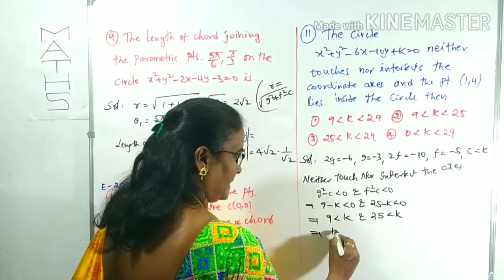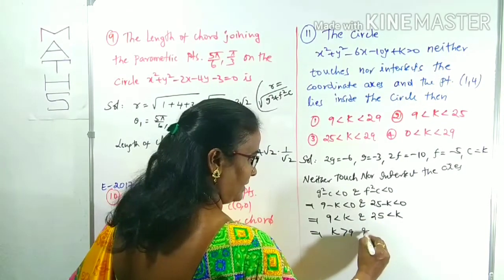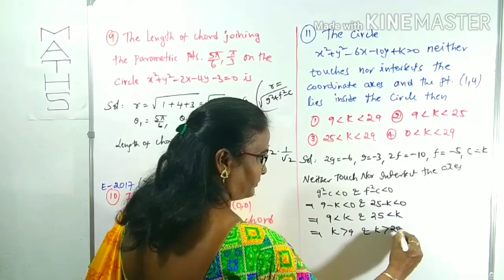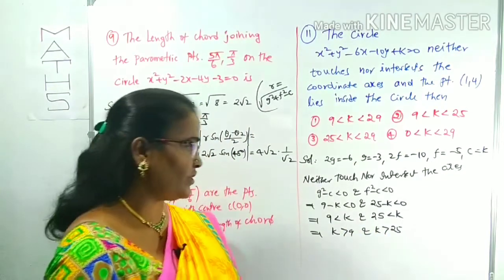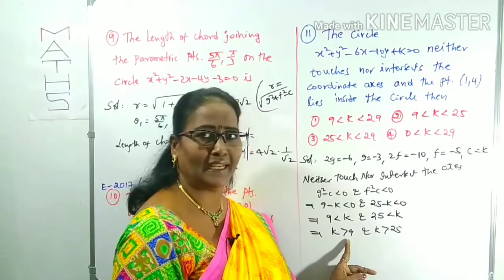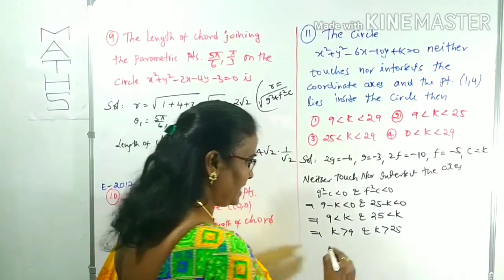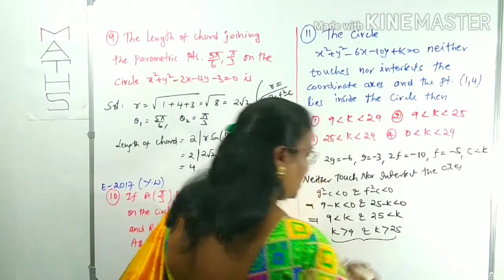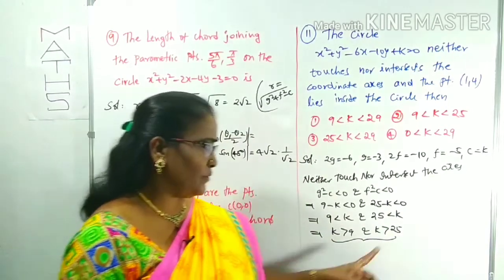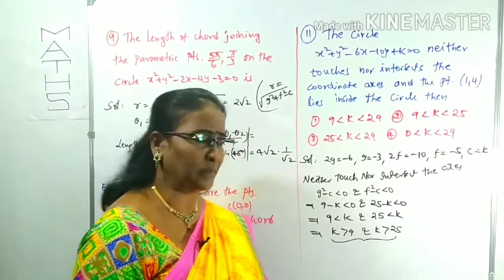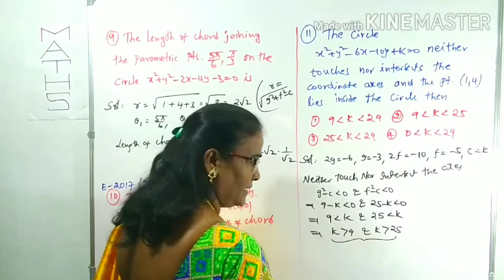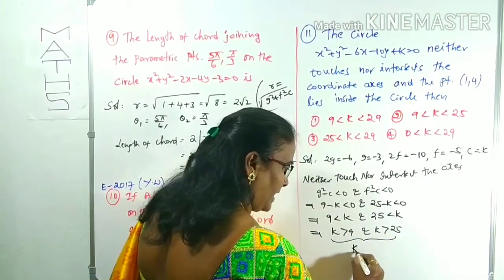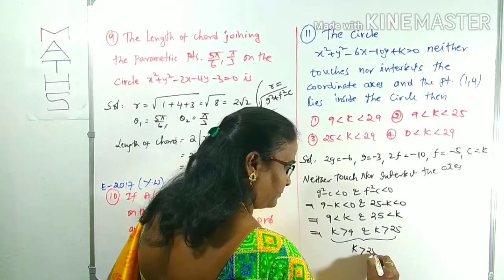Indirectly k is greater than 9 and k is greater than 25. From these two combined, every value greater than 25 is also greater than 9. Simply by these connections, k must be greater than 25.